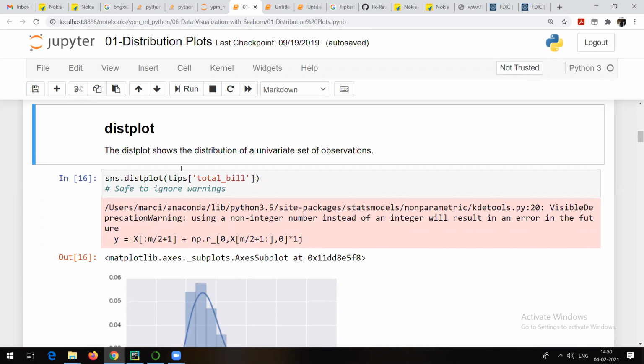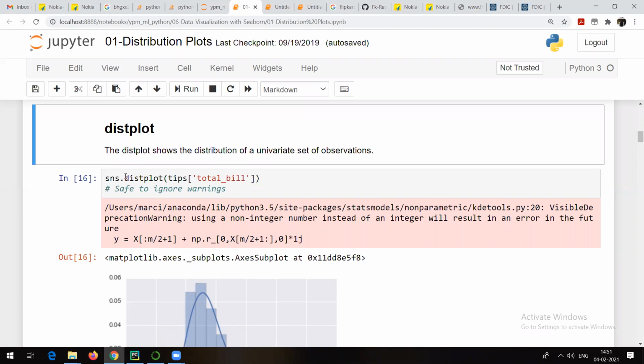Let me tell you why this distribution plot is actually necessary. A distribution plot is going to help you see the distribution of your data. Why is it necessary to know the distribution of the data? Because, as I told you, when you are going to create machine learning models, before passing your data as training data to some machine learning algorithm or technique, you need to make sure that your data is symmetrically distributed, or in the standard normal distribution format.